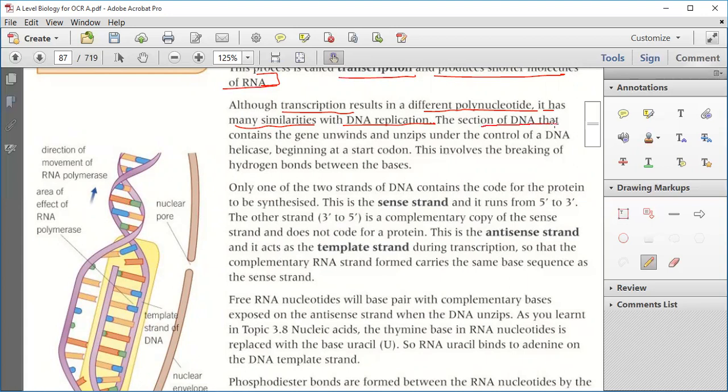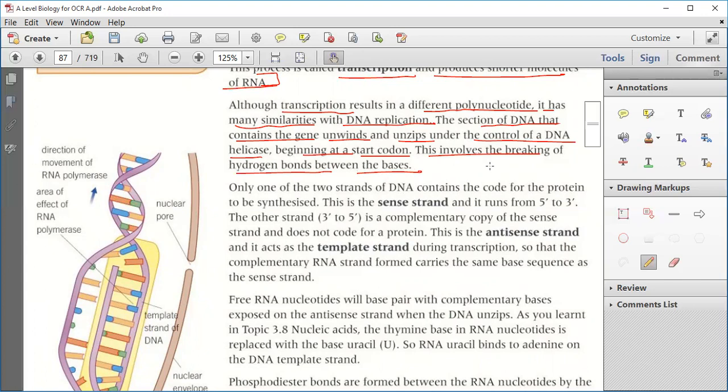The section of DNA that contains the gene unwinds and unzips under the control of DNA helicase, beginning at a start codon. This involves the breaking of hydrogen bonds between the bases.